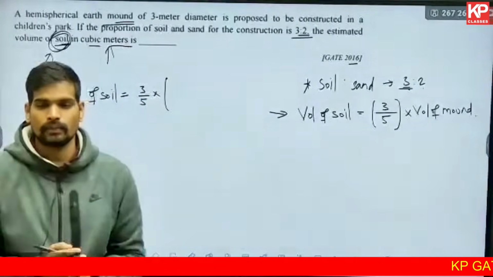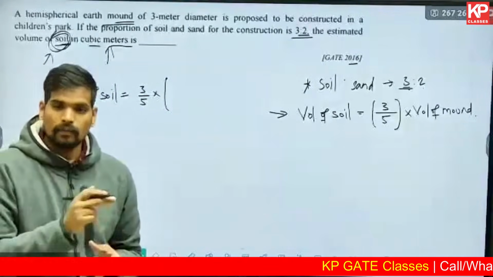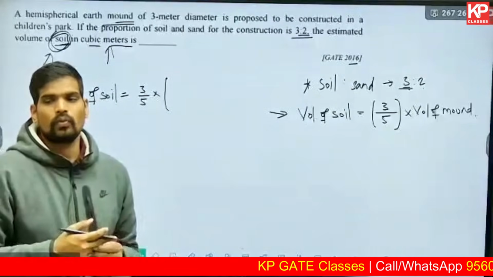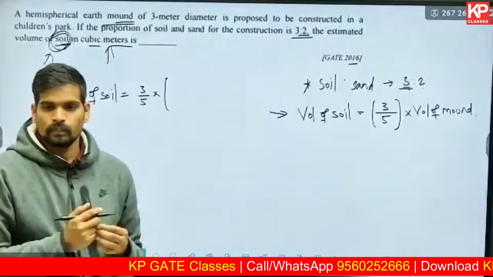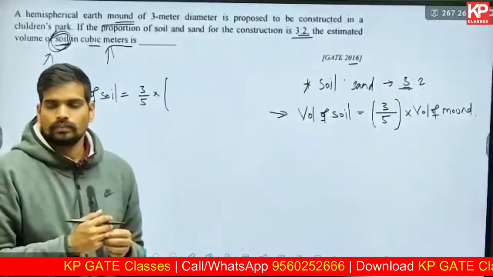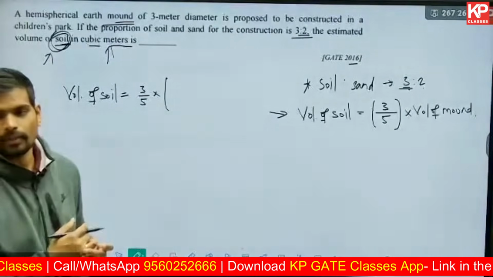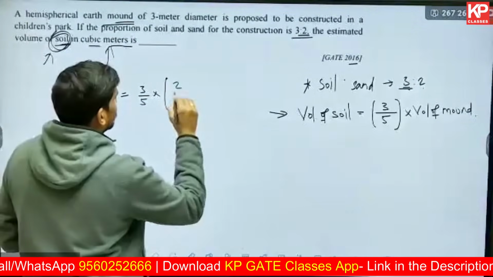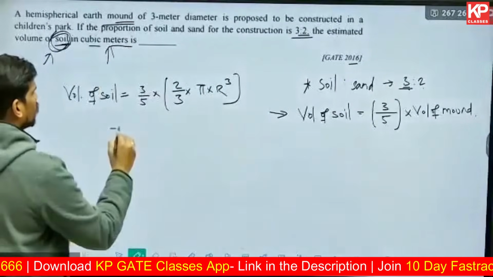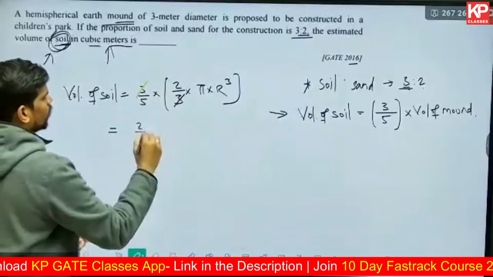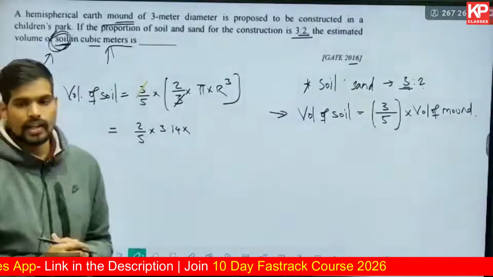What is the formula for volume of the hemispherical mound? What is the volume of hemisphere? Half of the volume of sphere. Volume of sphere, I told you already, it is 4 by 3 pi r cube. So here how much will it be? 2 by 3 pi r cube, she is absolutely correct. So this is what you need to solve. 3 and 3 gets cancelled. So it will be 2 by 5 into pi is 3.14 into, what is the radius here in this question as per the given information?